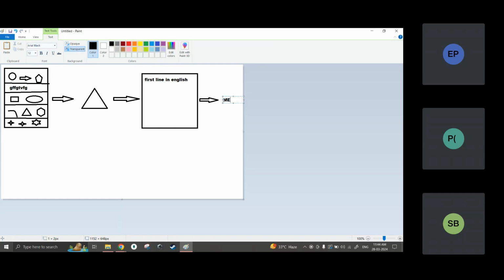Next, he will read the second line. After reading the second line, he will tell me that in US, go to California.